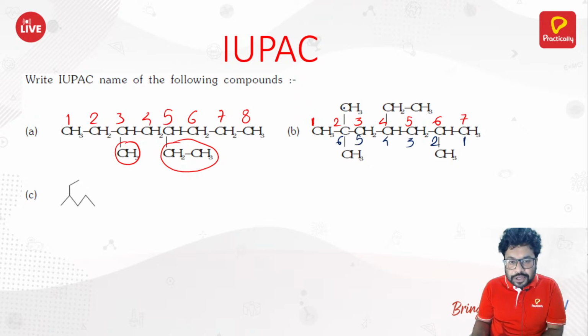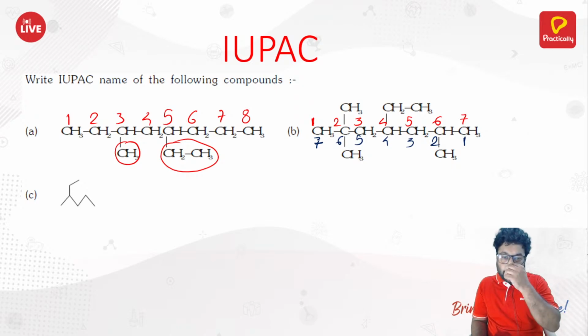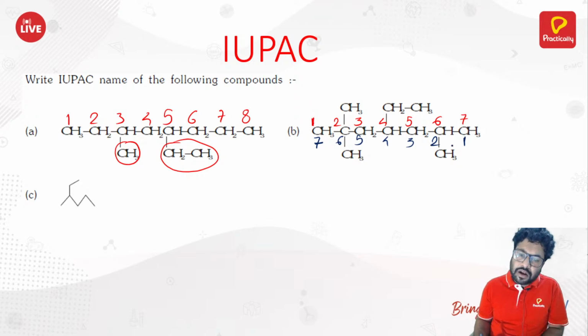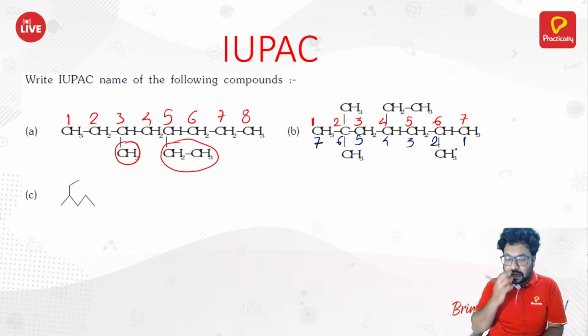Even if you go up, it will still be 7. Even if you go down from here, it still will be 7. Even if you go straight, it still will be 7. Okay. Now that is clear. Whatever way you go, it would have 7 atoms only in the longest chain. Now you might say, shall we consider this red color numbering or this blue color numbering?